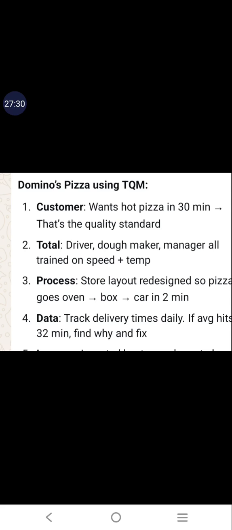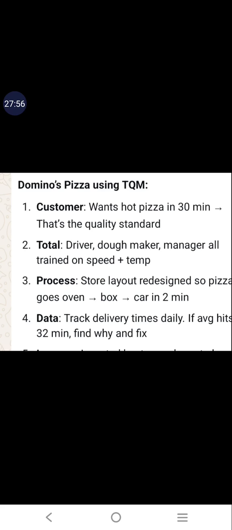Now we will discuss an example of Domino's Pizza, how they are implementing total quality management. Here you can see, first one is customer. For example, the customer requirement is he wants a hot pizza in 30 minutes. That is the quality standard. The customer is saying that he wants a hot pizza in 30 minutes.